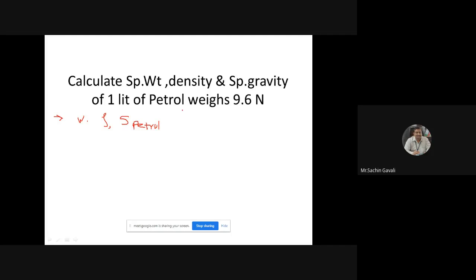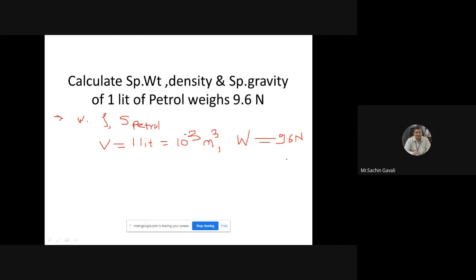What is given? 1 liter. What is 1 liter? Volume. So 1 liter is equal to how much meter cube? In the thermodynamics lecture I told you, 1 liter is equal to 10 raised to minus 3 meter cube. Now you can solve. So volume is 10 raised to minus 3, and weight, capital W, is equal to 9.6 Newton.